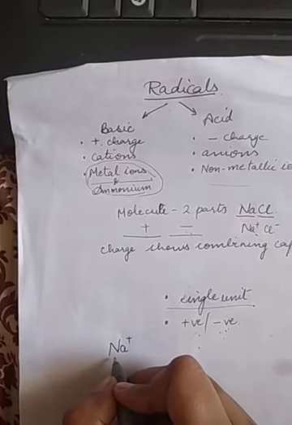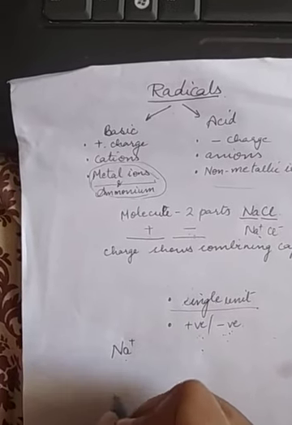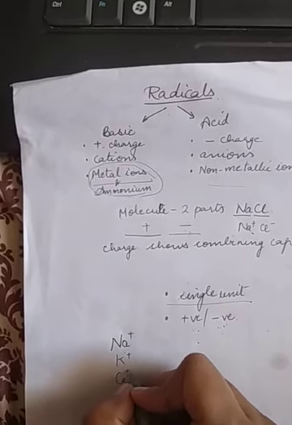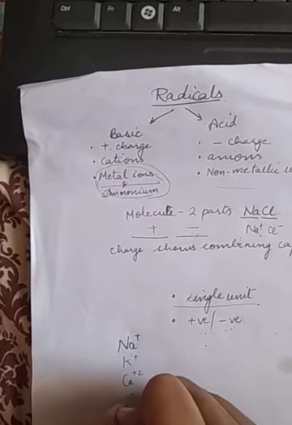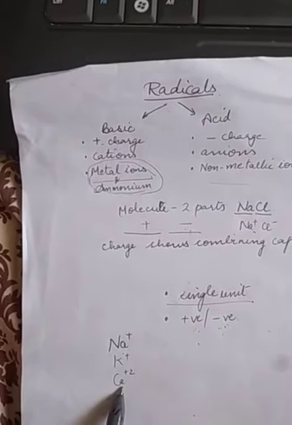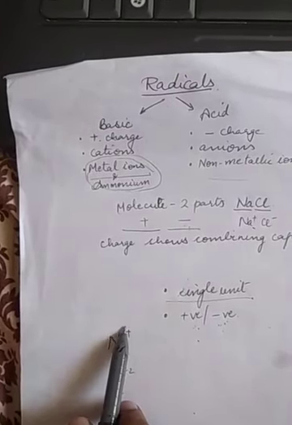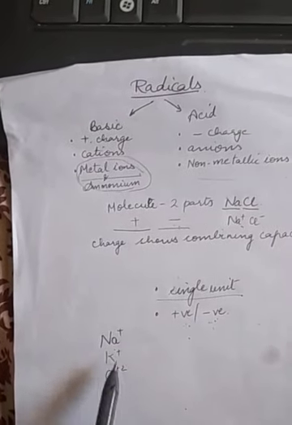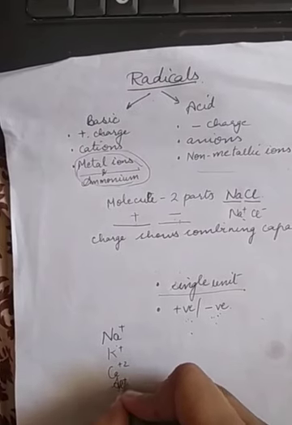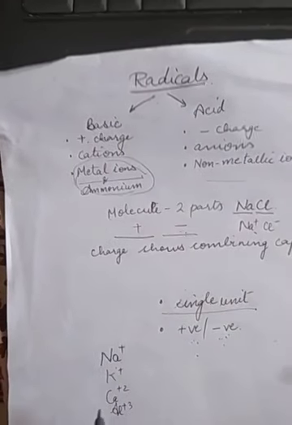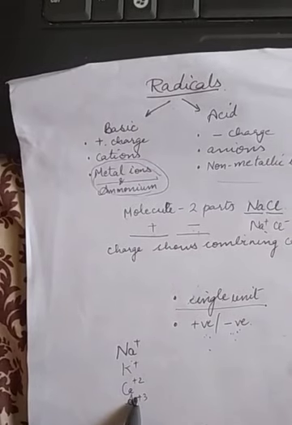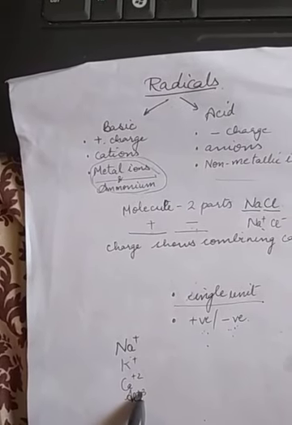So when we talk about an atom, K plus, then Ca plus 2, all these are also radicals. And since they all have plus charges, they are all cations. The list can be very long. Aluminium plus 3. So these are positively charged radicals.